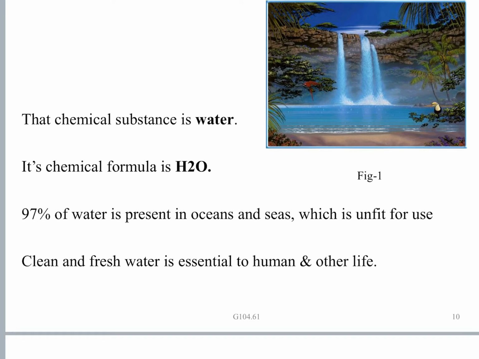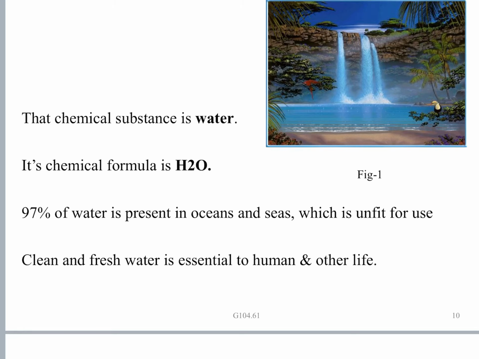97% of the water available on the earth is locked up in the oceans and seas in the form of salt water. Okay, of the 100% water available, 97% is locked up in the oceans and seas, and thereby it is unfit for use. Only 3% of all the available water on the earth's surface is fresh water, which can be used to sustain life forms on the earth. 97% of it is salt water, which cannot be used directly. With desalination maybe we can use it, but not otherwise.